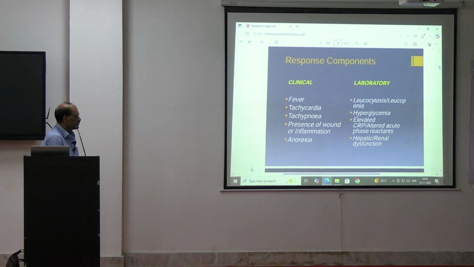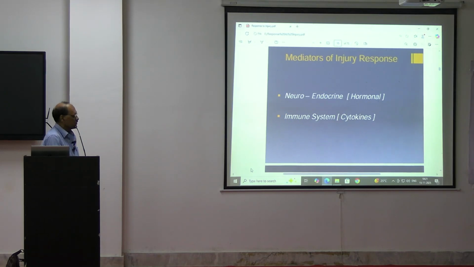So these are a few laboratory findings. When there is a trauma, we can get these types of features. There are mediators of injury response. What are the mediators? First is the neuroendocrine or hormonal response. Second is the immune system, where cytokines will be deranged. Cytokines may be increased. So these are a few mediators of injury response. One is the neuroendocrine response, and in the immune system, the cytokine response will be there. Next.